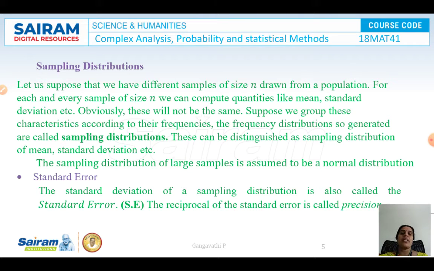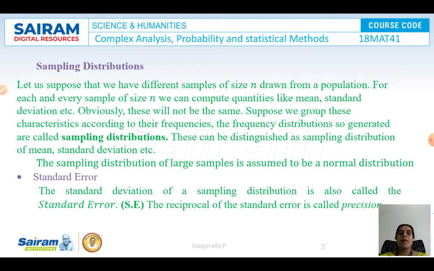Suppose we have different samples. Now you know what a sample is and what sampling is. We have different samples, subsets. There are many subsets, say S1, S2, S3, the three subsets we have taken, and each subset has n elements, so the size of the sample is n. These samples are drawn from a population. Then for each and every sample of size n, we compute quantities like the mean, standard deviation, etc. And obviously they will not be the same because the samples are different.